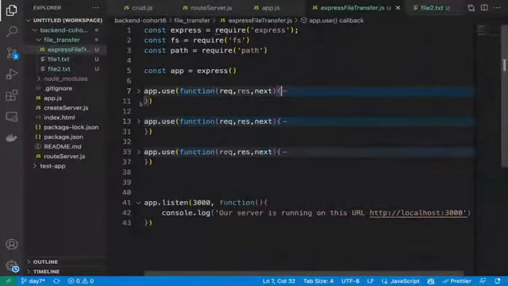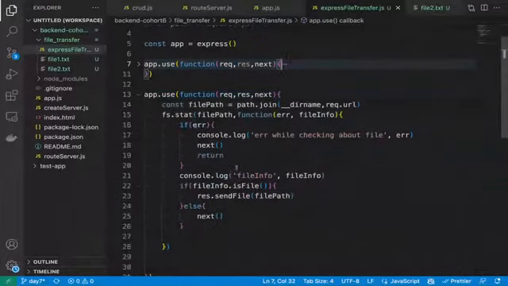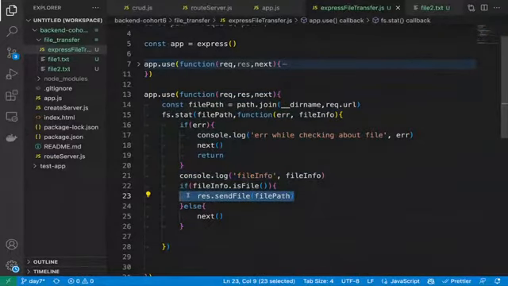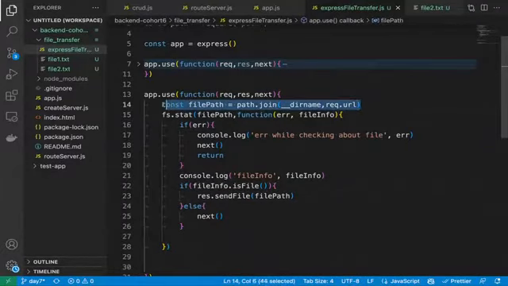Then in the second middleware, we were trying to check whether the path exists or not, and if the path exists, simply send the file from here. That's what we did in the second middleware. For that, we first created the file path with the help of the directory name and the request.url. We combined both things. Then we used the fs library.